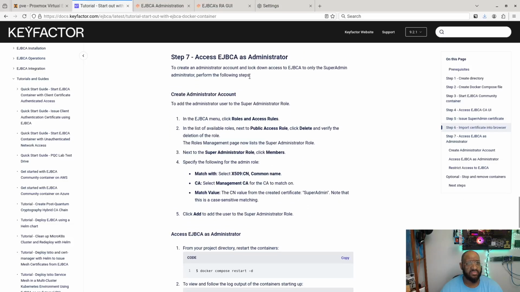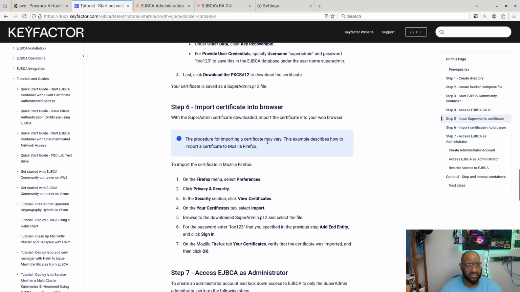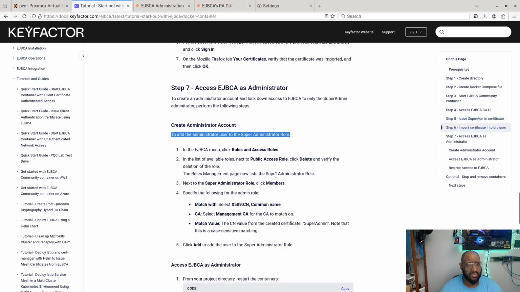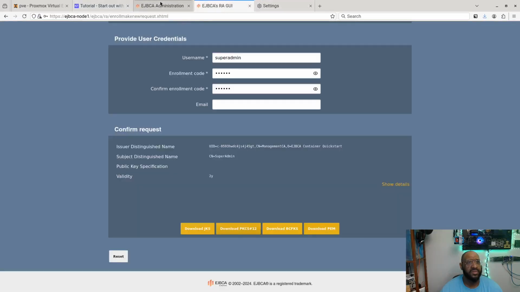So to create the administrative account, lock down access to EJBCA to only the super admin administrator. Perform the following steps. Definitely want to do this part. And I believe we're supposed to restart. Let me make sure. Okay, I don't think we have to restart. Good. All right, so let's go ahead and go back over. We've done that part.